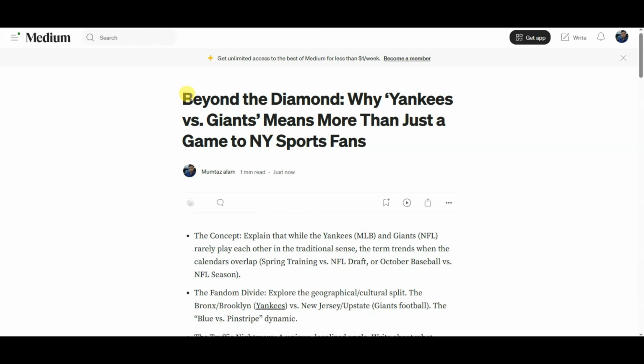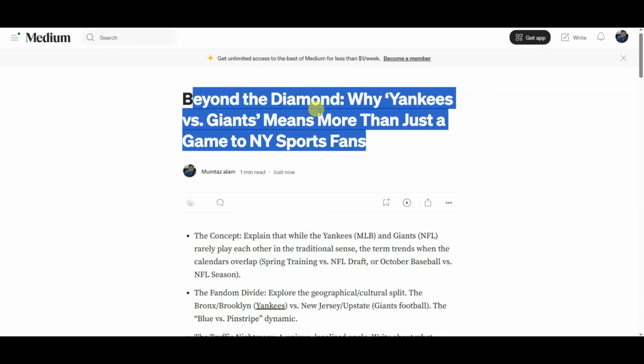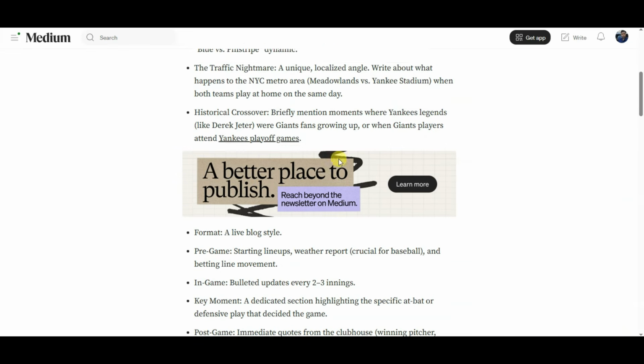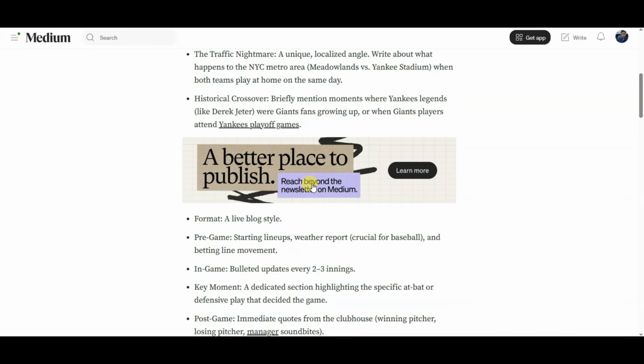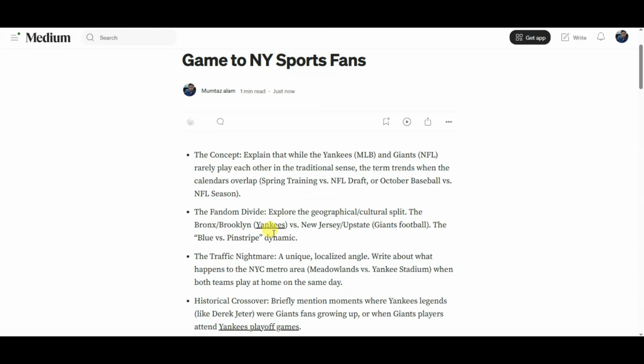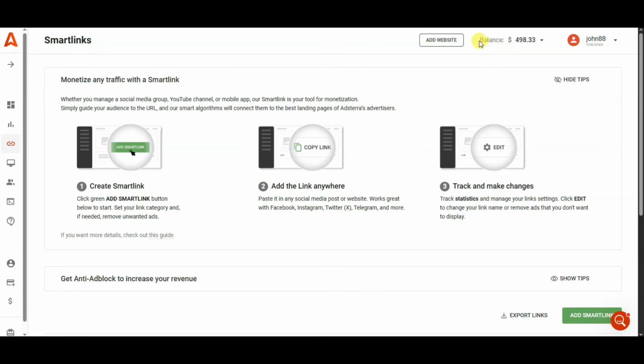Here is showing my story. Here is showing title, here is showing articles, and here is showing advertisement from medium.com platform. Here is showing clickable text. When any person will click on this text, then Adsterra platform may show advertisement. For that advertisement, Adsterra platform may create your account.